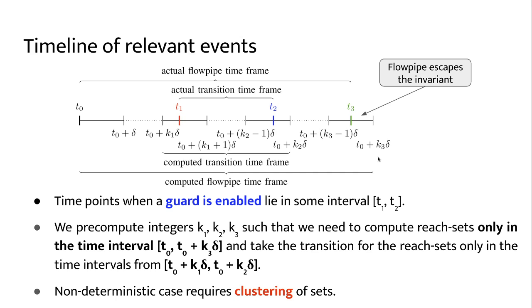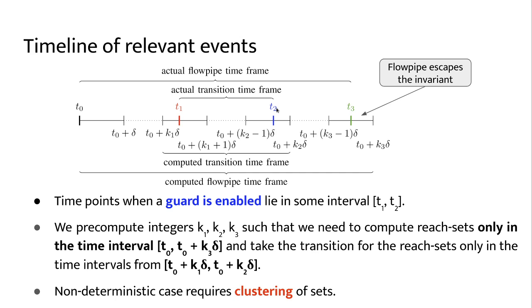To work with time-triggered systems efficiently, the main idea is the following. Because the transitions are time-triggered, we can reason about them before actually computing the flow pipe. For example, we can compute the upper bound on the right on the invariant, and the lower and upper bound when the guard is enabled, that would be T1 and T2 in the middle.